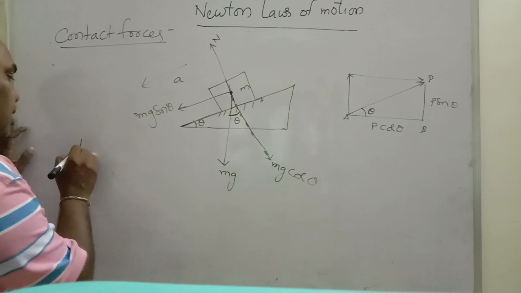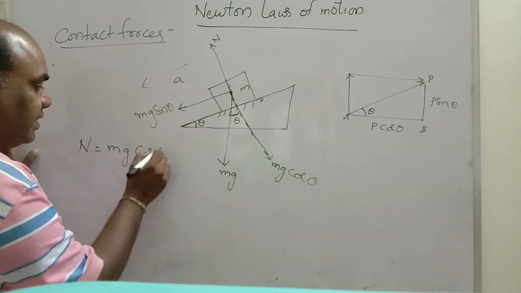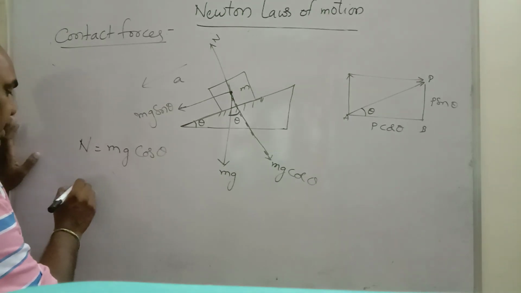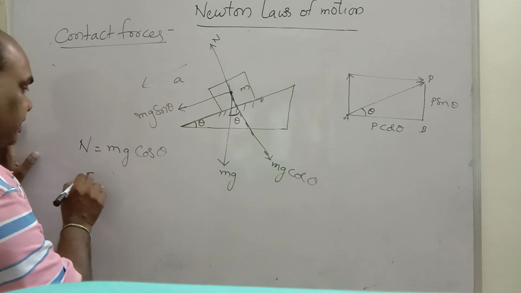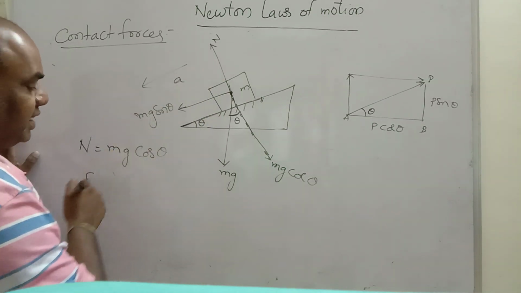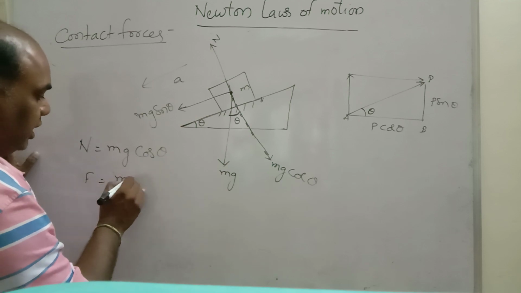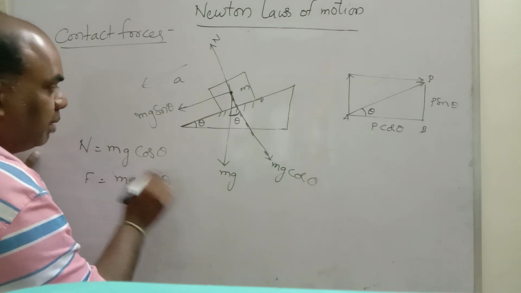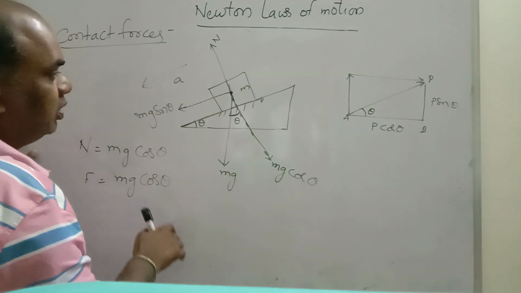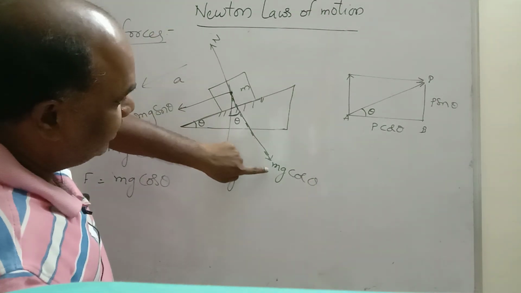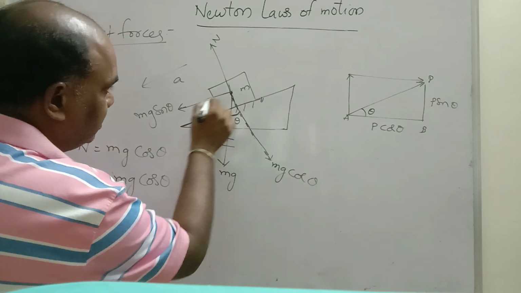So what will happen? Normal balances mg cos theta, and acceleration is equal to nothing in that direction. Net force, what will happen? The body slides in this direction. No? Acceleration will be in this direction. Remember, very important. Body is accelerating in this direction. F is equal to mg sin theta. Normal is balancing mg cos theta, and mg splits into two parts.